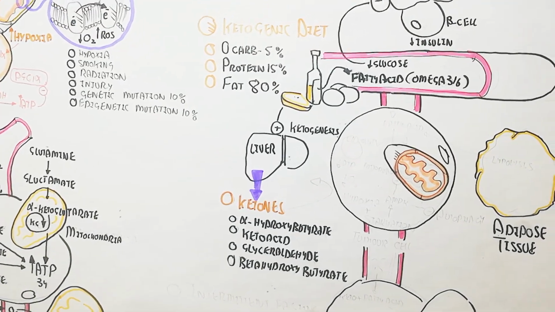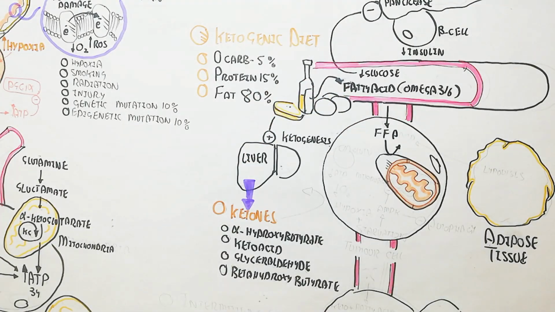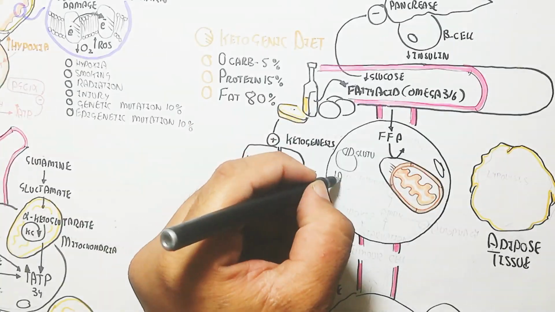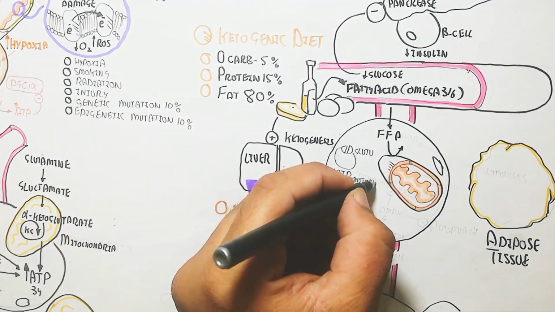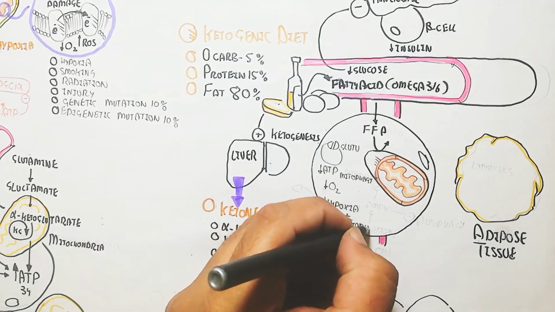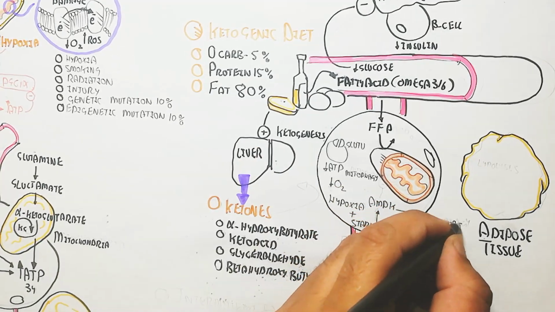Alpha hydroxybutyrate is an important ketone. For example, in a tumor cell, free fatty acid beta oxidation is impossible because of the anaerobic condition, hypoxia. Whenever you take a ketogenic diet, the GLUT channel will not open due to insulin buffering.